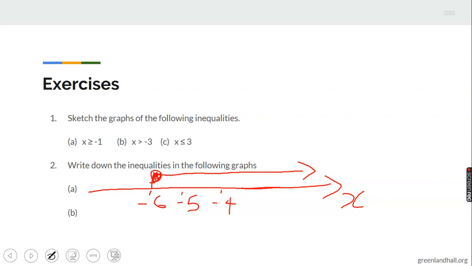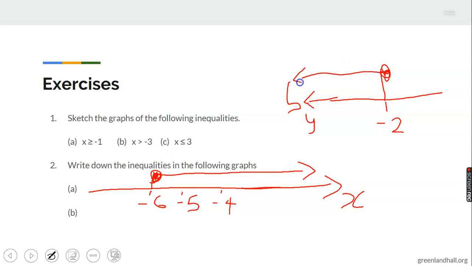Then for the other part, for the b part, I have from -2. This is y. It is shaded also like this. So I have from -2 to the other side, then this also as well.